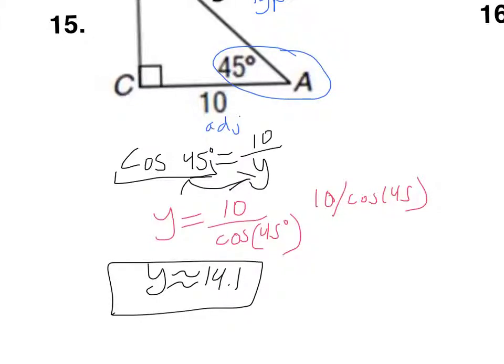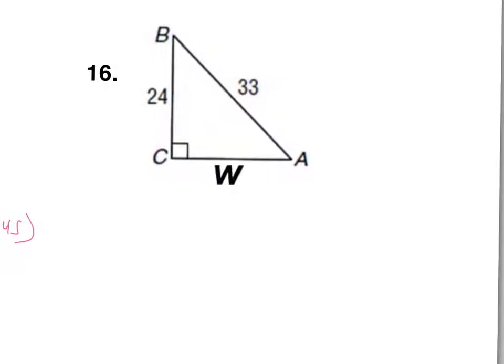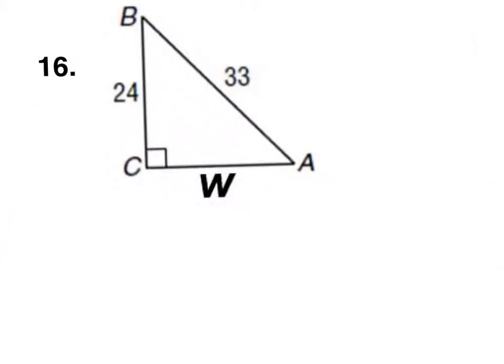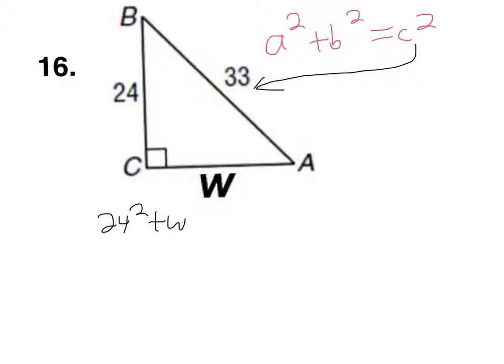All right, let's do another. Number 16. All right, now this is interesting. We're supposed to figure out w, but we don't know any of the angles. Well, we know this is 90 degrees, but we don't know the others. This is a case where your best bet would be to use the Pythagorean Theorem. A squared plus b squared equals c squared. Now remember which is which? C squared is the hypotenuse, so when you set this up, 33 has to be the one on the end. It doesn't matter between the 24 and the w, which one you call A, which one you call B. So here's how I would set it up. 24 squared plus w squared equals 33 squared.